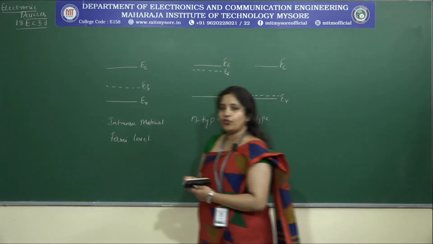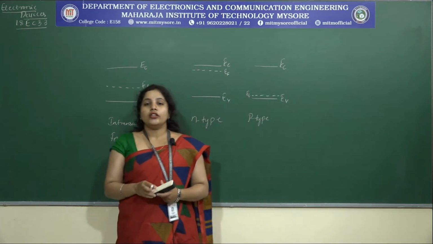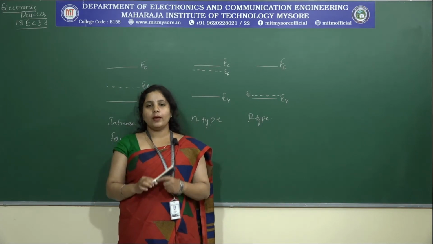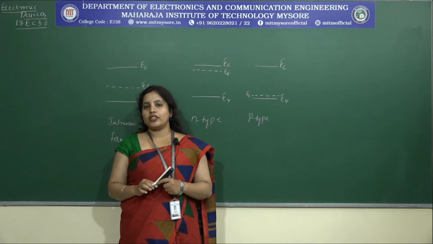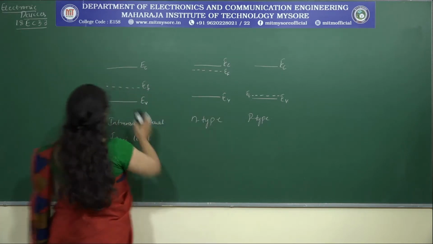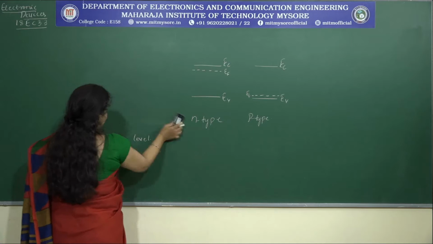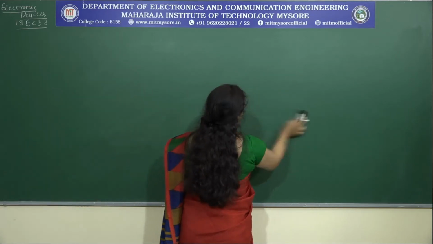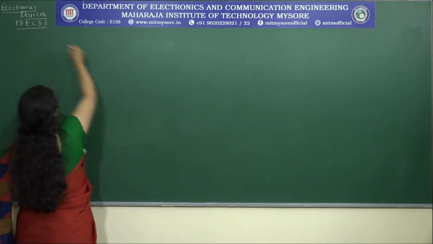Now let's go into the first topic, which speaks about the qualitative description of how the current flows in a PN junction. So what does 2.1 indicate?